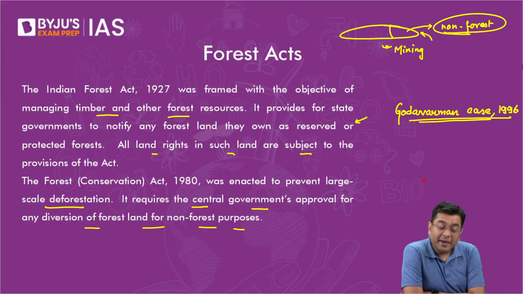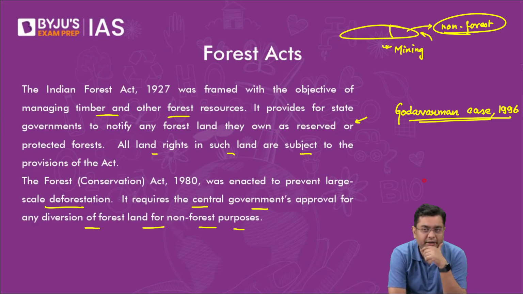But then this also meant that building of infrastructure, let's suppose in the border areas, let's suppose you want to build a kind of strategic defense setup. Now, if you talk about regions such as Arunachal, Nagaland, Manipur, Mizoram, they are densely forested. If you have to construct anything, you have to cut down certain trees, but that is not allowed.